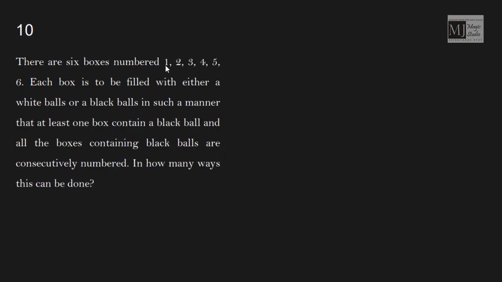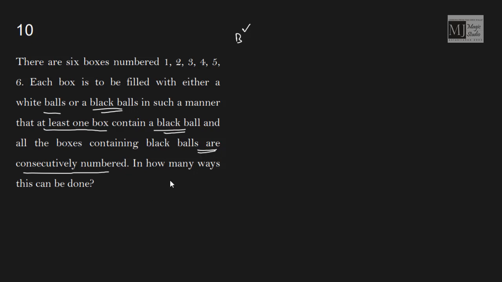There are 6 boxes numbered 1, 2, 3, 4, 5, 6. Each box is to be filled with either a white ball or a black ball in such a manner that at least one box contains a black ball, and all the boxes containing black balls are consecutively numbered.